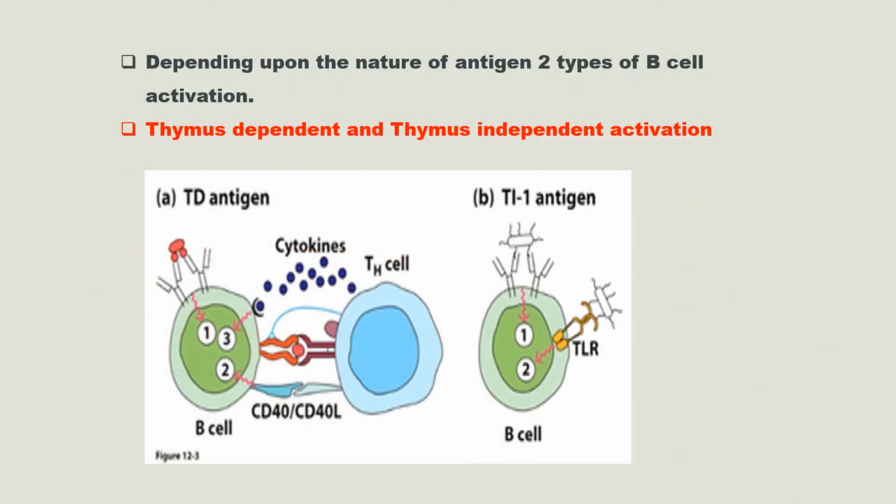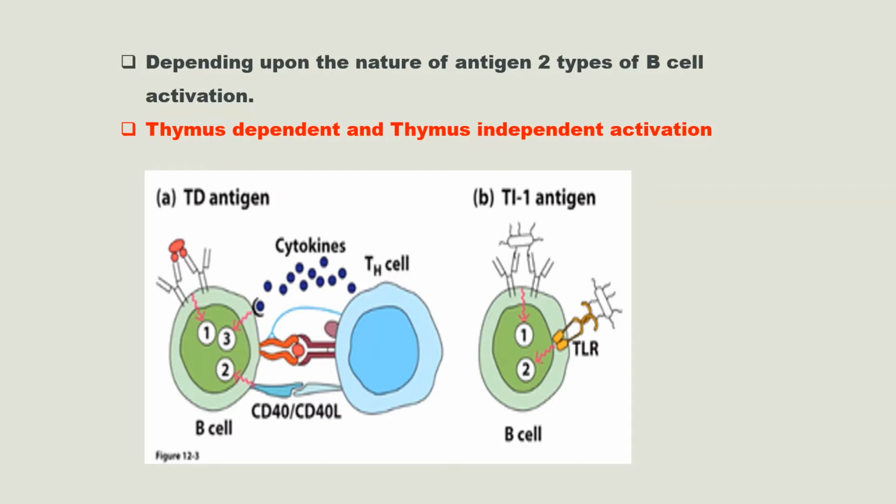As we know, there are many types of antigens, and on the surface of the pathogen itself many types of surface proteins are present. That means many types of epitopes are present. So depending upon the nature of the antigen, there are two types of B cell activation: thymus dependent and thymus independent activation. In thymus dependent activation, the B cell requires direct contact with Th cells for its activation. But in thymus independent activation, the B cell does not require any direct contact with T helper cells. That is the difference between them.